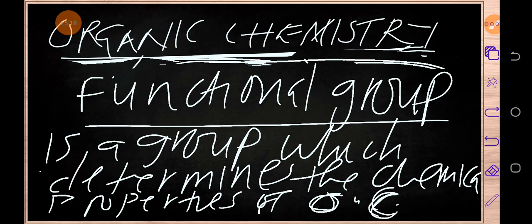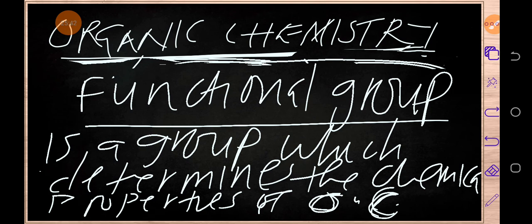So when we talk of a functional group, we're talking about a group which determines the chemical properties of organic compounds. And when we talk of chemical properties, we are talking about how these organic compounds react with other elements. Those are the chemical properties. We are just talking about the reactions they undergo.